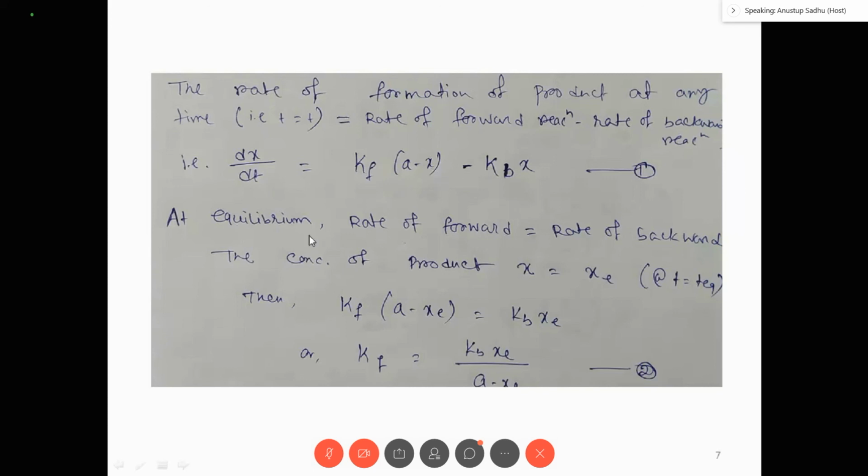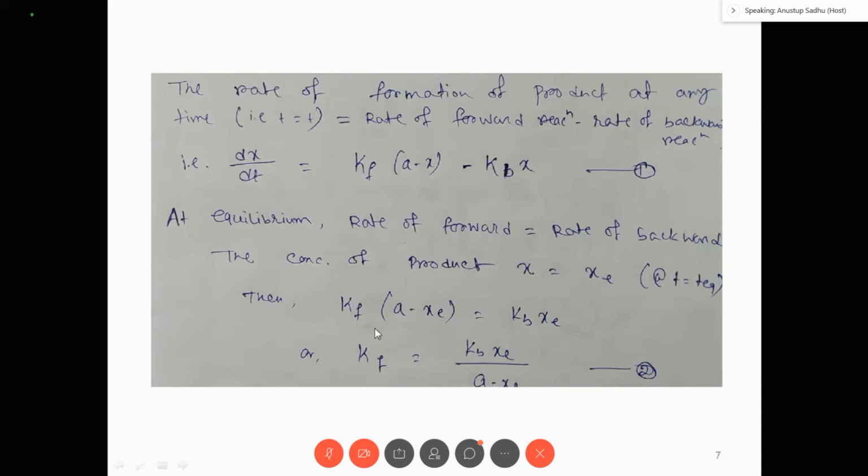Now at equilibrium, the rate of the forward reaction is equal to the rate of the backward reaction. But the rate of the forward reaction minus the rate of the backward reaction is not zero at every time. These two are equal only at equilibrium. So this condition you can apply only when equilibrium is reached, where the concentration of product X is equal to Xc, at t equal to t equilibrium. So this is the condition for equilibrium.